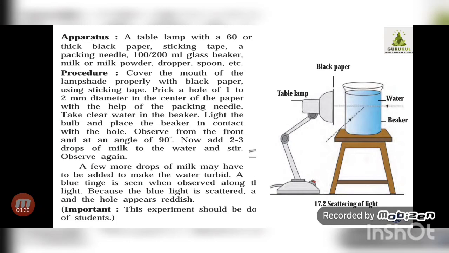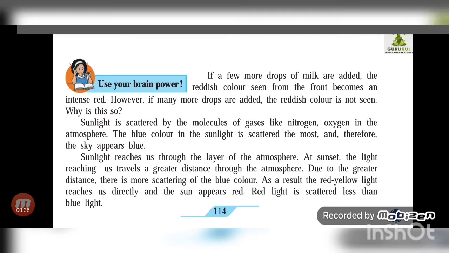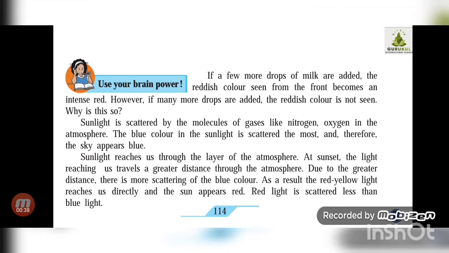Now the same thing we can use to understand the concept that sunlight is scattered by the molecules of gases like nitrogen and oxygen in the atmosphere. The blue color in the sunlight is scattered the most, and therefore the sky appears blue. So in the daytime, whenever you look at the sky, its color is light blue.